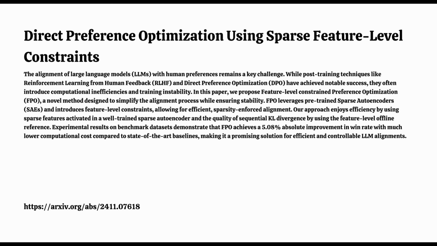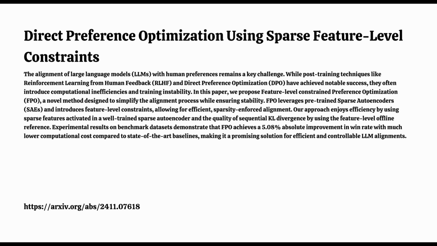This efficiency comes from 2 main design choices: offline processing and sparsity. Could you explain those a bit more? Sure. Offline processing means they calculated and stored all the necessary info from the reference model ahead of time, so they didn't need to load the whole thing during training. Like having that cheat sheet.